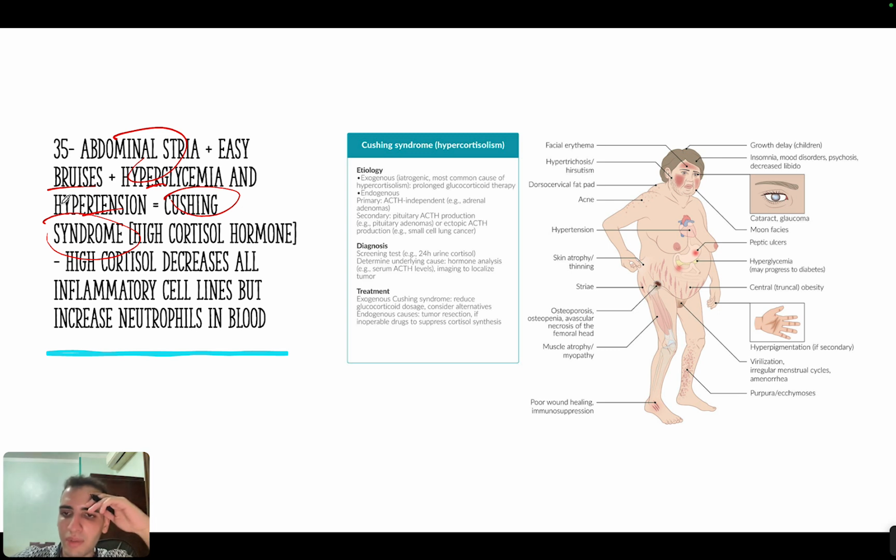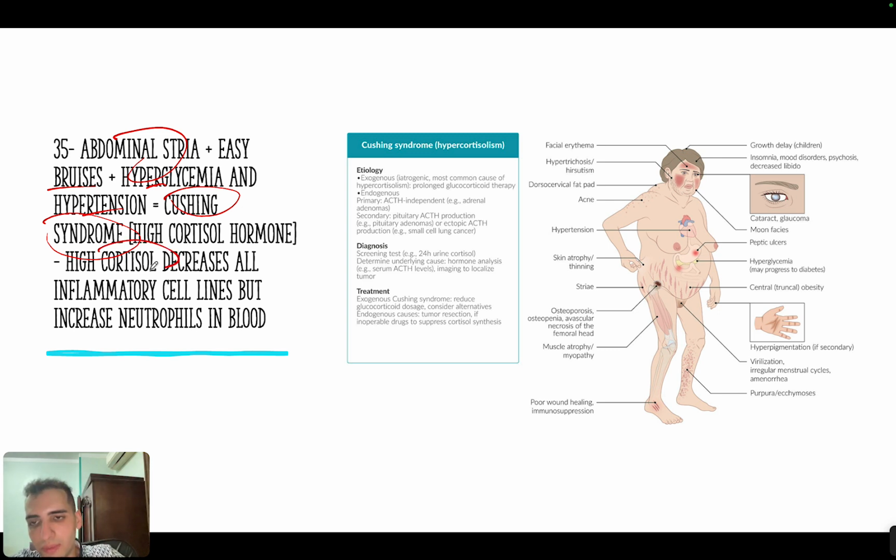Okay. Now it can be caused by a lot of things. It can be caused by Cushing disease. It can be caused by lung cancer. It can be caused by taking cortisol from outside, which is the most common cause. So there are a lot of causes of Cushing syndrome. Okay.